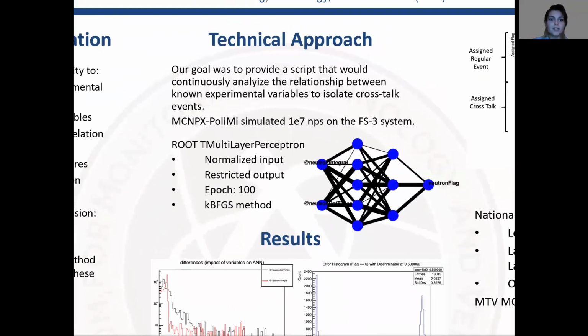To provide analysis of crosstalk events, we wanted to make a script that would continuously analyze the relationship between known experimental variables and therefore isolate crosstalk events. We did this by simulating our system, the FS3 sphere, in MCNPX-PoliMi on 1E7 NPS. From there, we took the collision file and ran it through another processing script that looked at each particle, each event, and determined if it was a crosstalk event or a regular event, given the history, the scattering, and the generation.